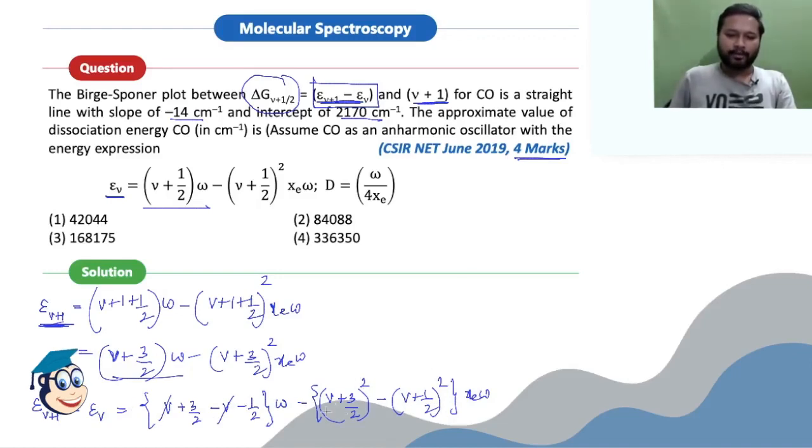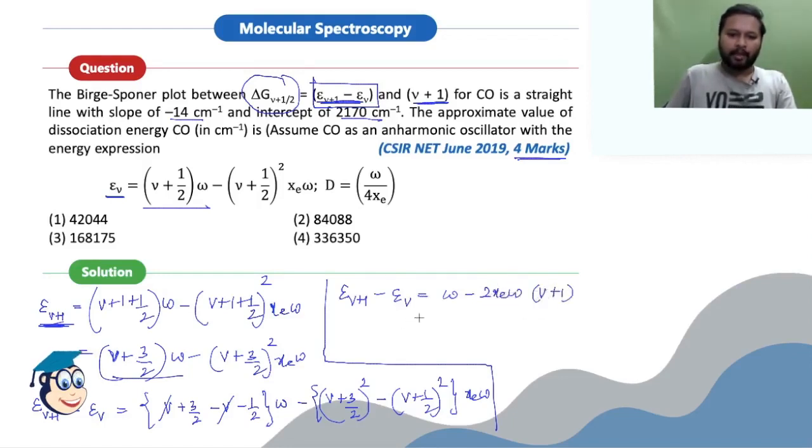So the overall value after solving the whole of this will come out around epsilon V plus 1 minus epsilon V, which is omega minus 2 X E omega, and in the bracket it will be V plus 1. Now just look at the graph they are plotting. They are plotting a graph between this term and this term. Okay, this is X.